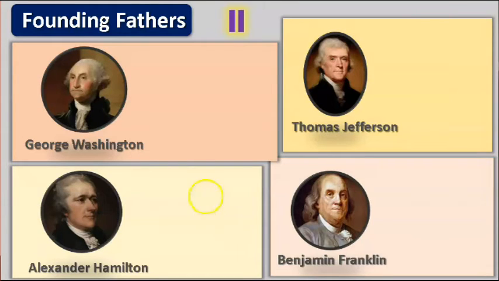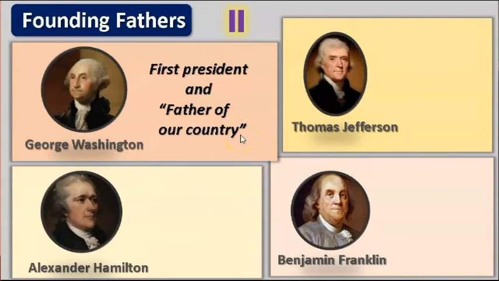Let's review why these men are important. These are only 4 of the Founding Fathers. There are several more. Pause the video and see if you can remember what each of these men did. All right, here you go. George Washington. He was the first president and father of our country.